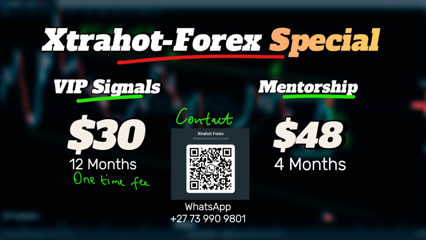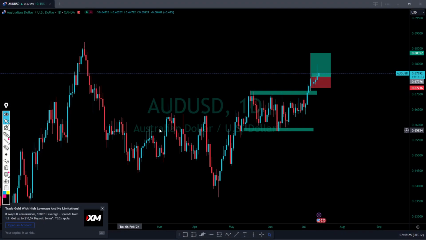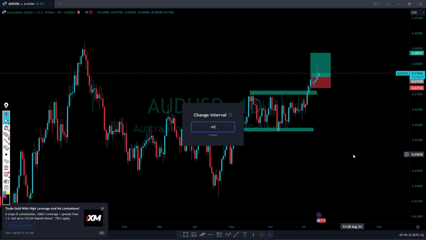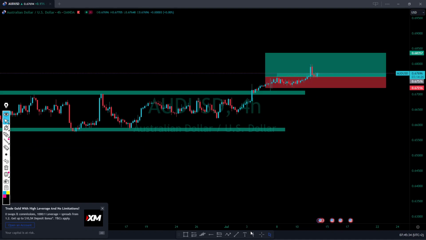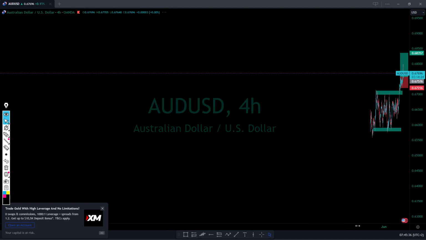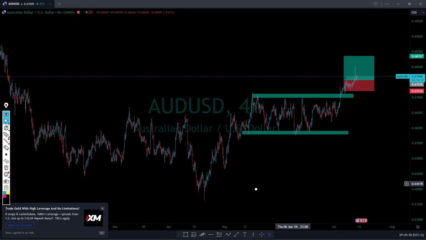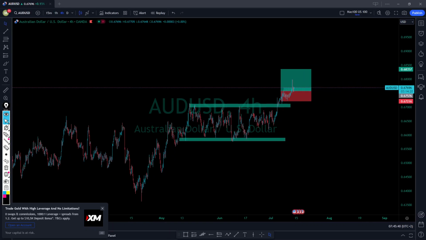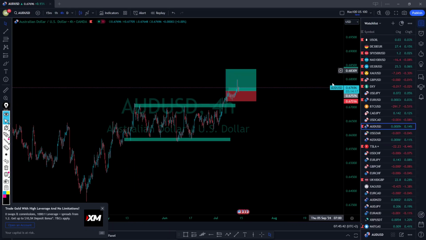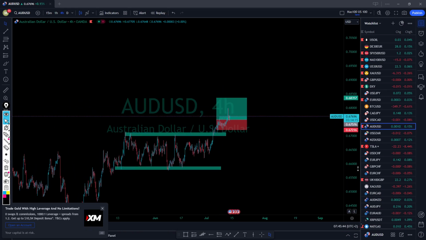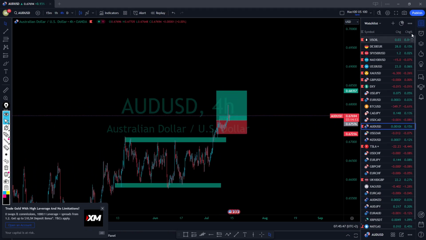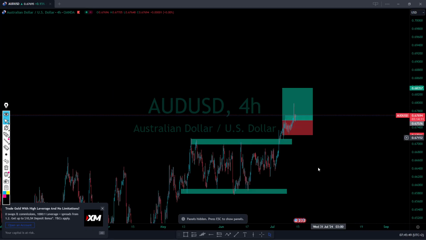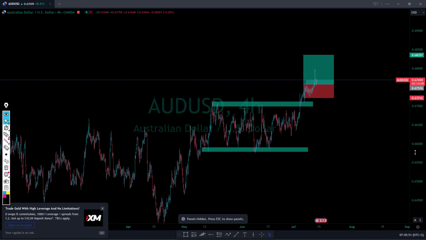So anyways, let's go on the market and just make it a quick one. I will just use a 4-hour time frame to see what we can have as quick as possible. So now we are on AUD. I will make it like this so that I can see the pairs that I will be doing there. It's fine. So on AUD USD,